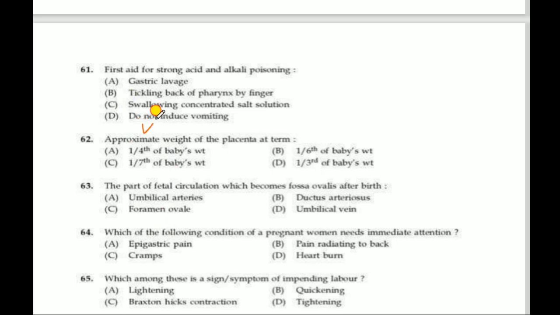Correct answer is do not induce vomiting. That is the first aid for strong acid and alkali poisoning. Next question, approximate weight of the placenta at term. Correct answer is 1/6 of baby's weight. So that is the approximate weight of placenta at term, 1/6 of baby's weight.